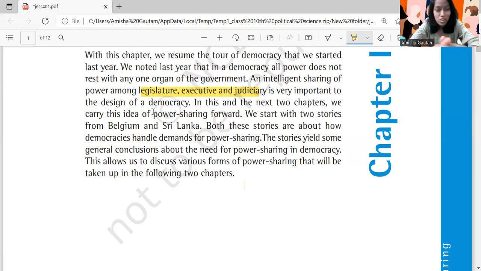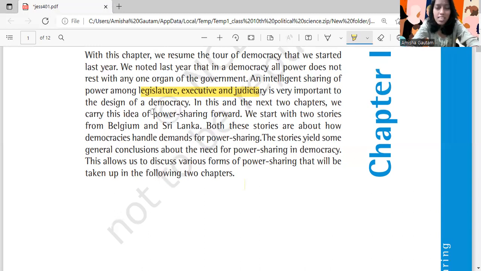In these stories, we will be seeing how different democracies across the world handle the demands for power sharing. Now, the stories yield some general conclusions. So we will also be drawing some general conclusions from these stories.